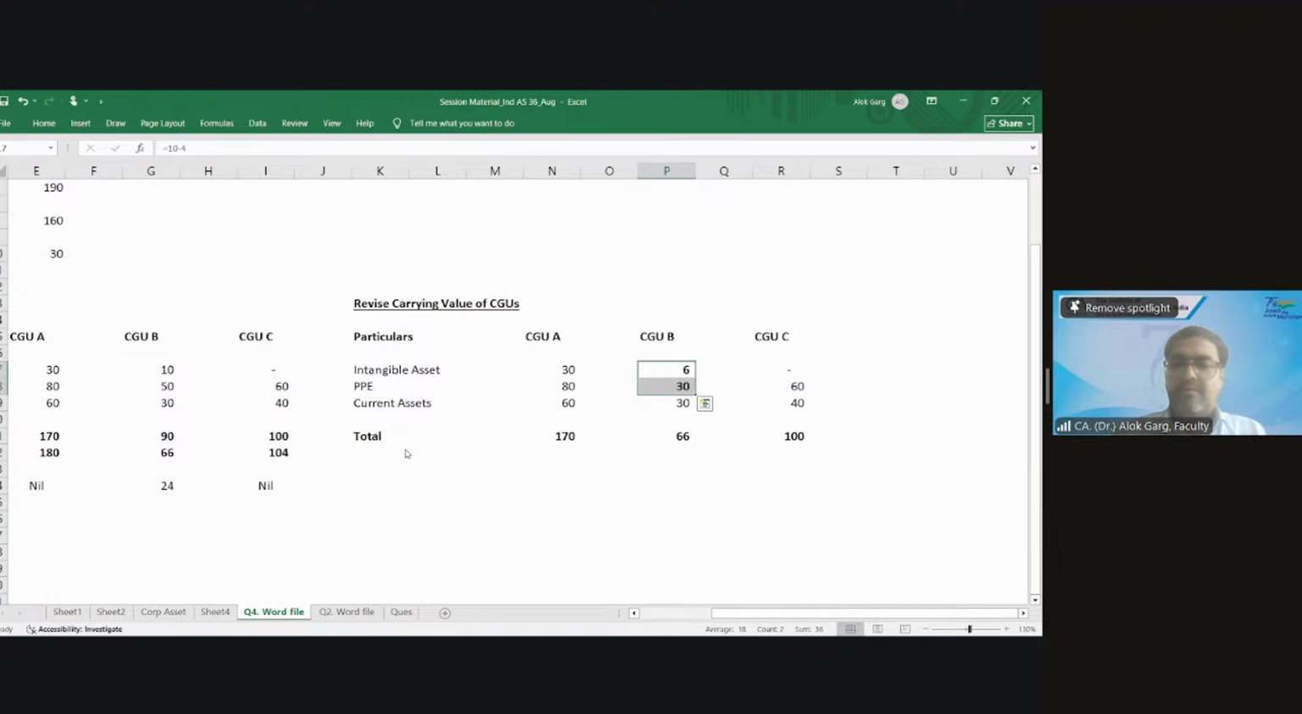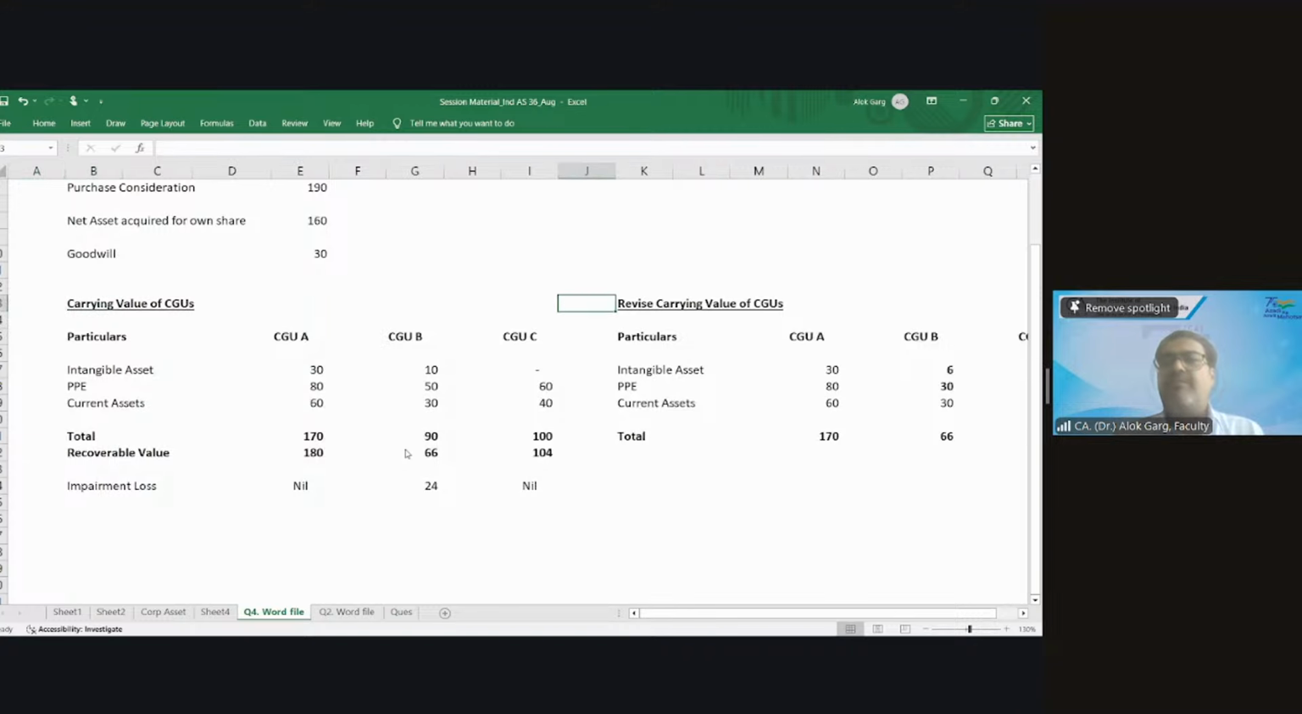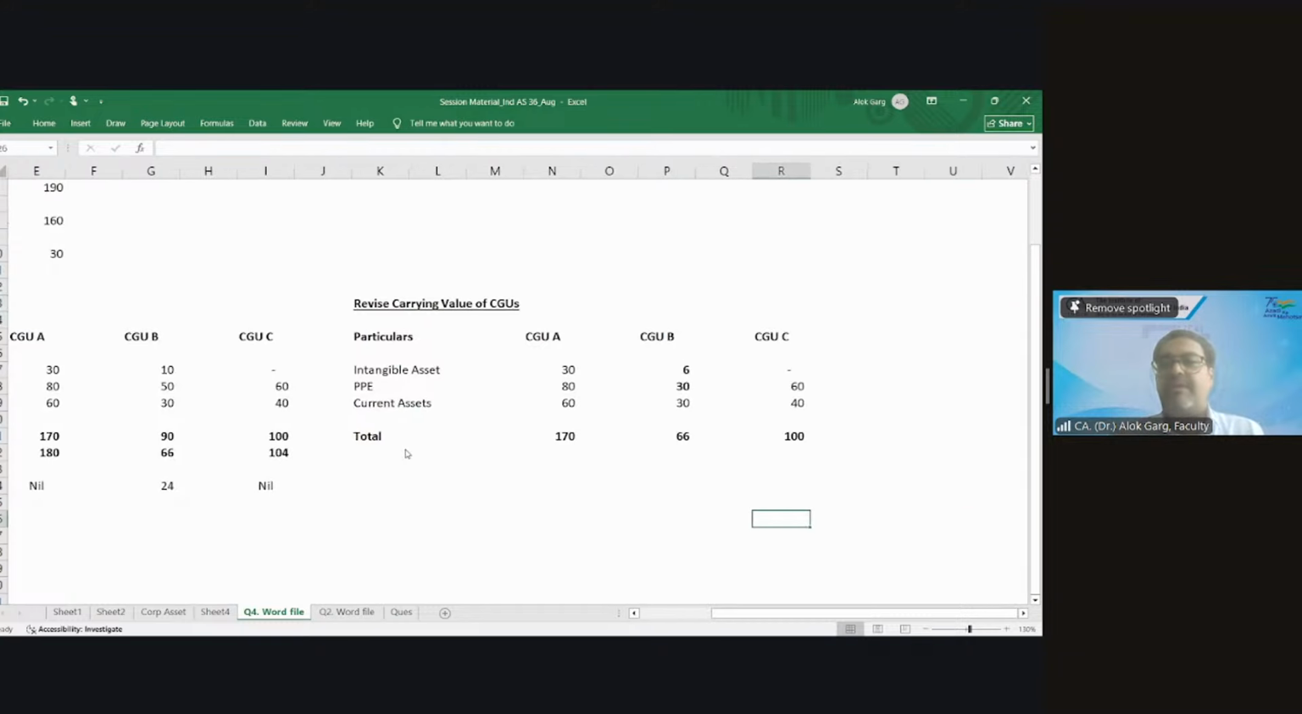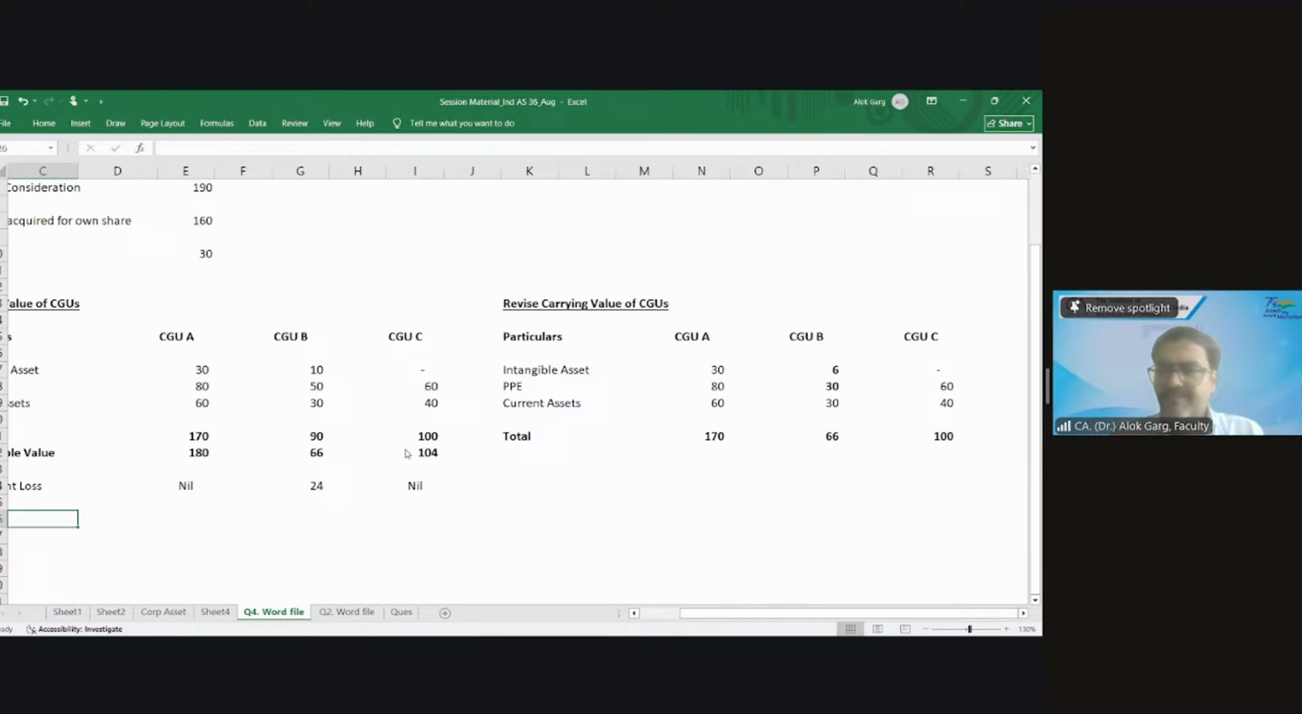Yes, sir. We haven't allocated any impairment loss to current assets. Why? There is no impairment loss on current assets, because the question says the current assets' market value is equal to the carrying value, which means there is no impairment at an individual level. This is what the question told, right? That is why we have not allocated any impairment loss on current assets. Clear? Yes, sir.